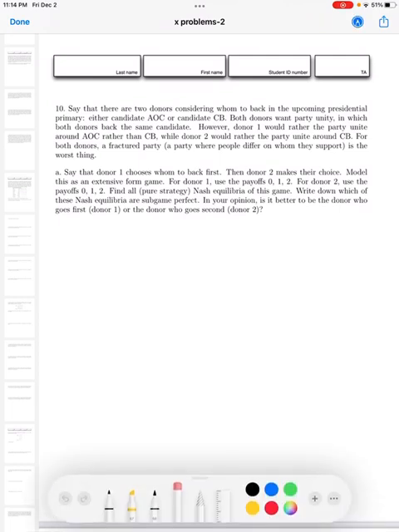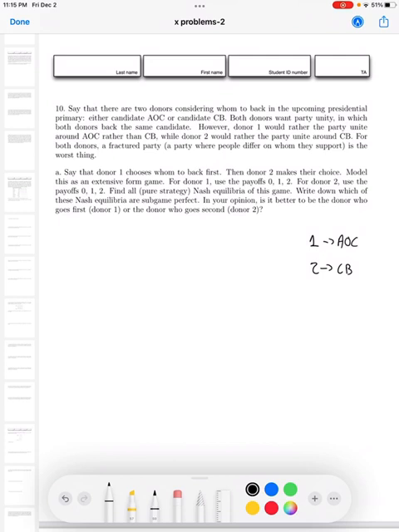Okay, so we have donor 1 prefers AOC, and then donor 2 prefers CP. So A says, say that donor 1 chooses whom to back first, then donor 2. Model this as an extensive form game.